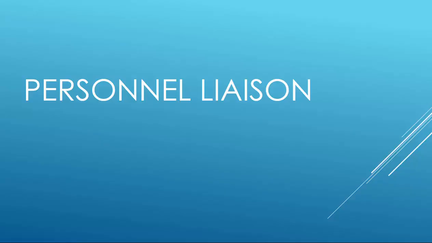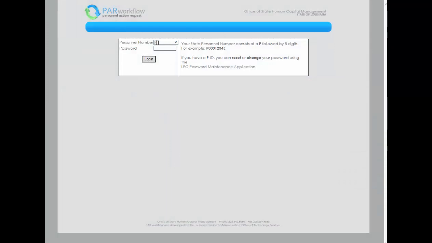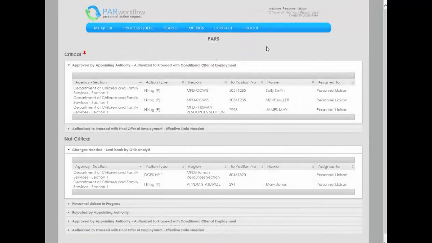We will now log in as a personnel liaison to begin the PAR process. You will log into the PAR workflow system using your LEO login ID and password. Upon logging in, you will be taken to the PAR home screen. Your PAR home screen will display PARs in various statuses. These statuses reflect where the PARs are in the workflow and which actions need to be taken.